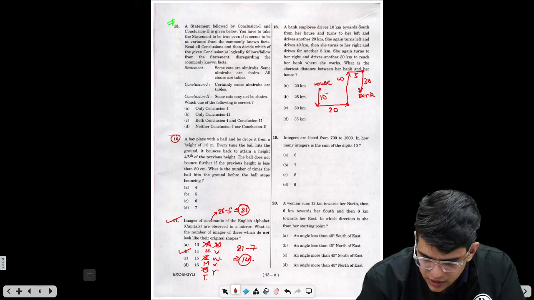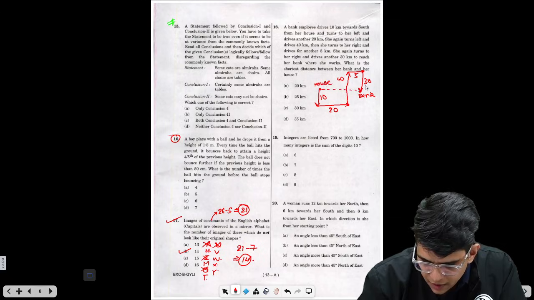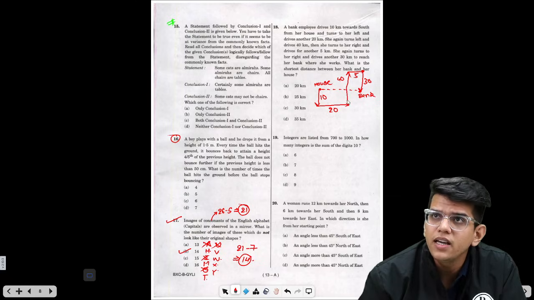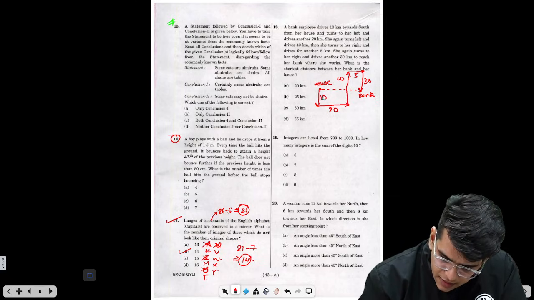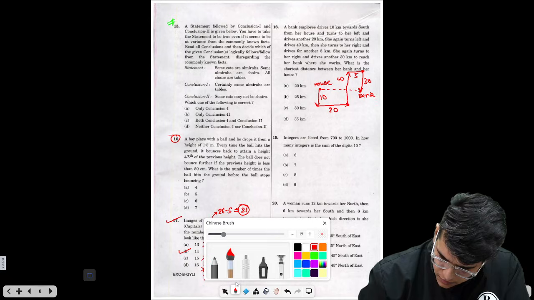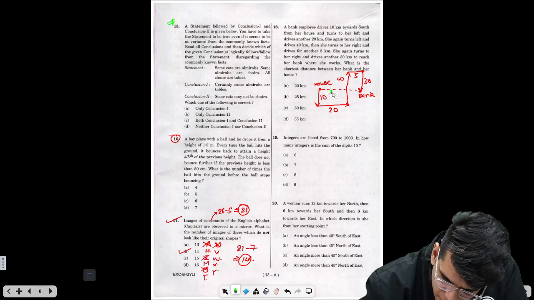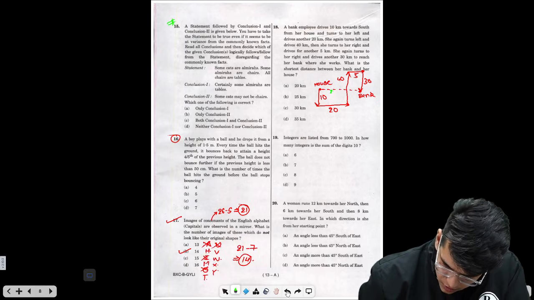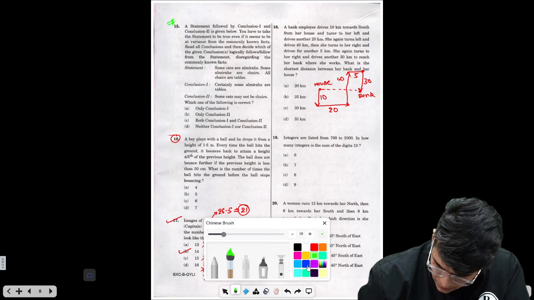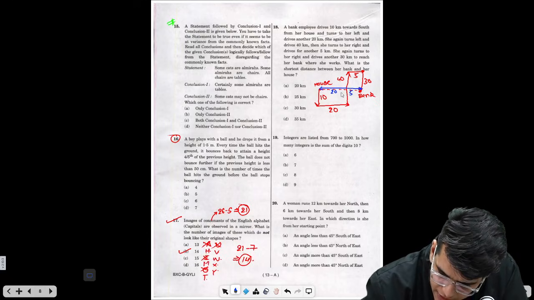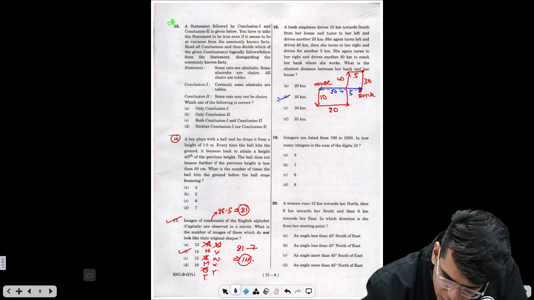Right? Now you see this is in a line because this total is 40. Right? The total distance is 40. This is 30 and this is 10. Right? So these are aligned. Right? Here we have 20. This is 20 and this is 5. So the distance between the house and the bank is nothing but 25. So the answer for this question is 25.